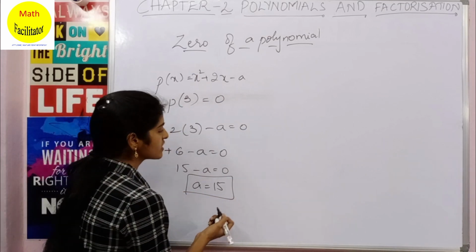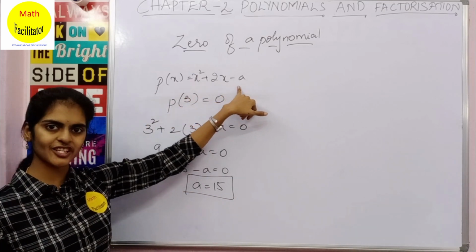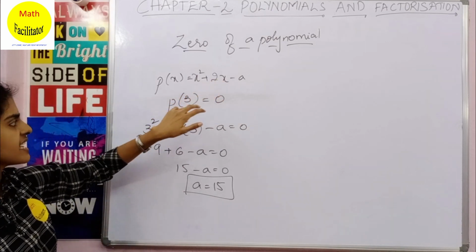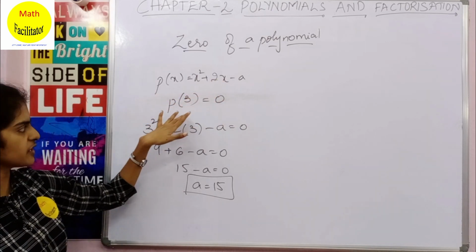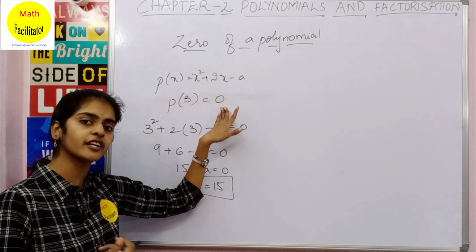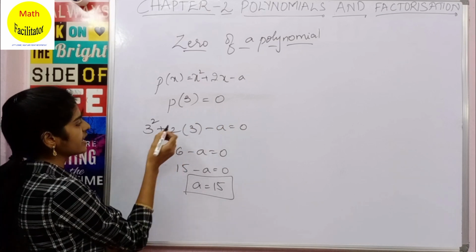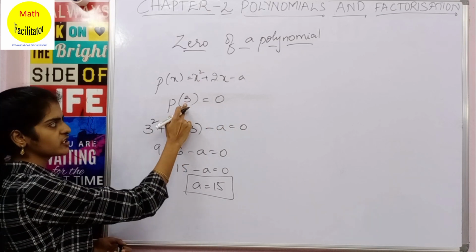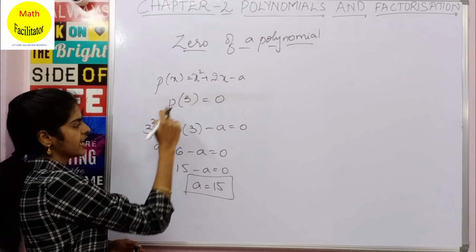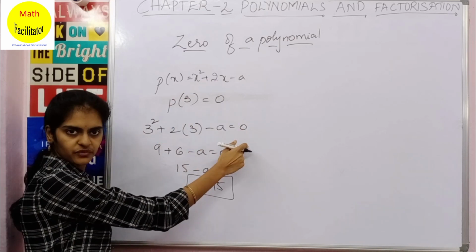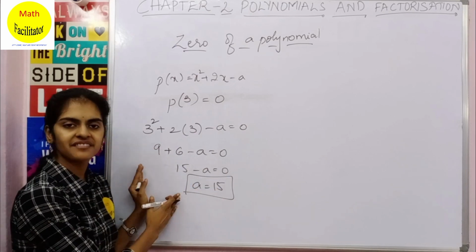Clear? So simple, this polynomial is given to you and they told that 3 is a 0 of this polynomial, which means if this is p of x, then p of 3 will be 0, as we have learned the concept of 0 of polynomial. So p of 3 is 0. Substituting, p of 3 is nothing but you will substitute 3 in the place of x. So it is 3 square plus 2 into 3 minus a is 0. So solving, you get the value of a.